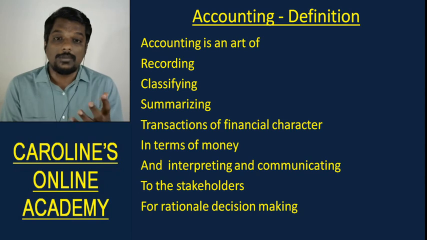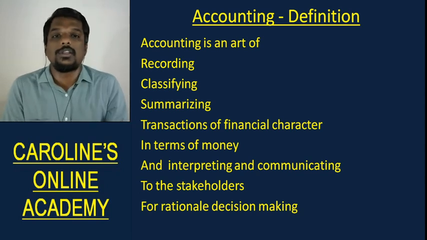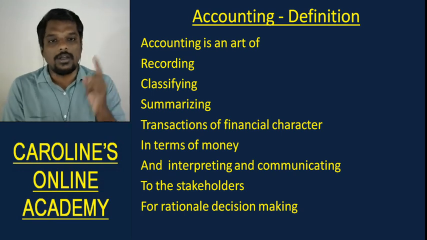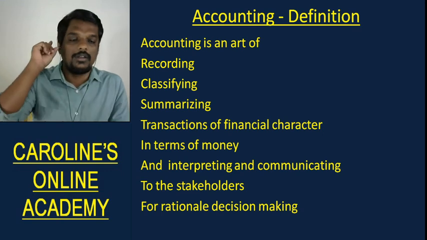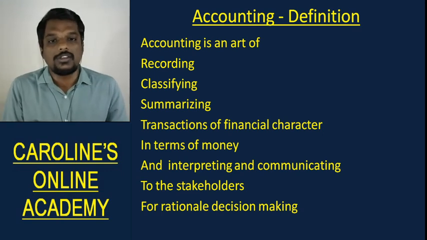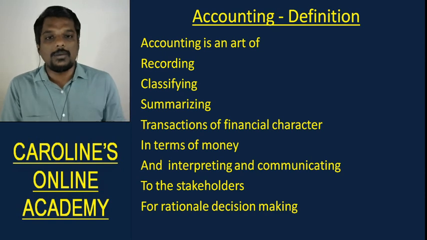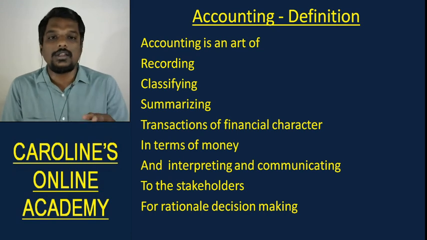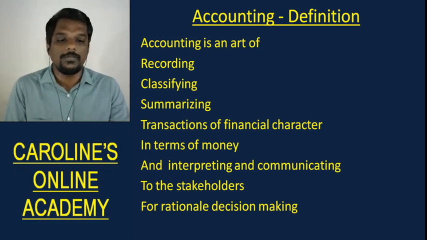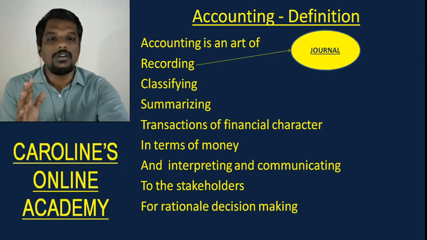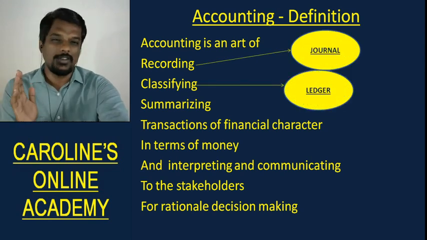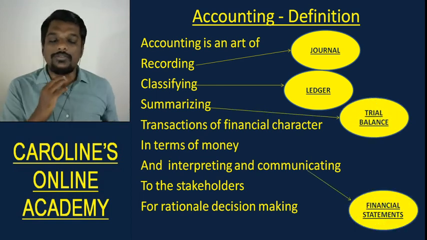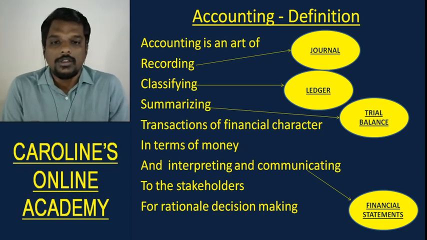So as accounting is something that helps you understand what is happening in the business, accounting is known as the language of business. And this is what an accountant does, whether he is in a petty shop or in a large company like Reliance Industries. They record, classify, and summarize transactions of financial character in terms of money, and they interpret and communicate that to the stakeholders for rational decision making. The notebook in which they record is called the journal, the notebook in which they classify is called the ledger, and the notebook in which they summarize is called the trial balance. And they use the financial statements to communicate to the stakeholders.